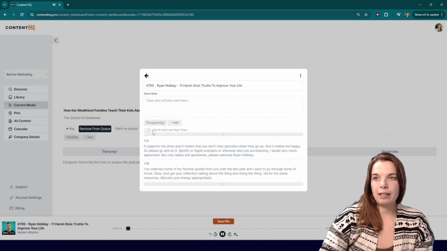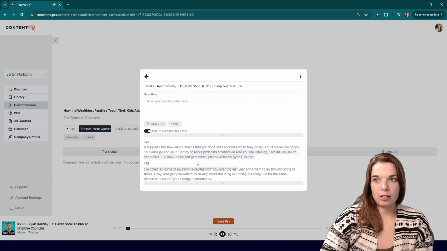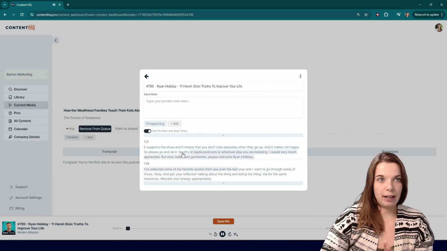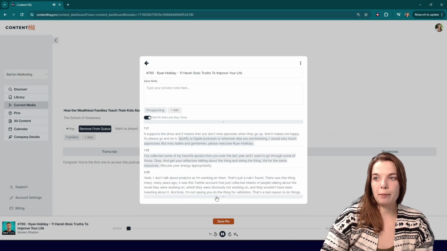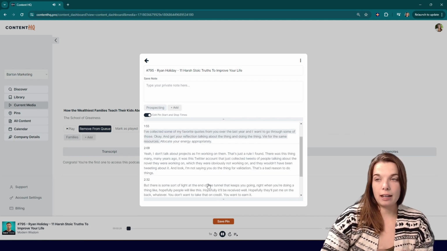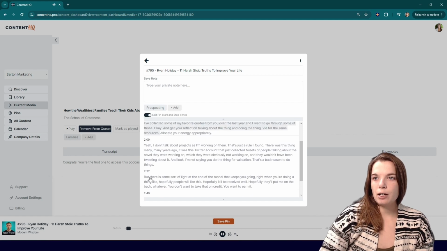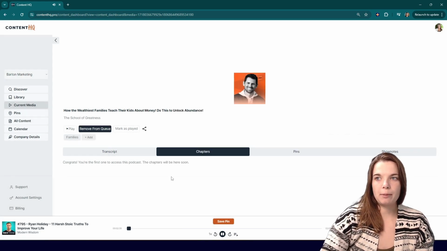Then if you want to get really granular and edit the specific start and stop times, you can do that too. So maybe for whatever reason, when you hit that save pin was a little bit delayed or something, you can pin it there, and then you can finish off the sentence potentially there as well. Or if it is maybe a longer segment, right now it defaults to 30-second segments, 15 seconds on either side of the time you press the pin, and you want to include a little bit more, you can easily do that as well. And we're just going to press the back button. That's all saved automatically for you.